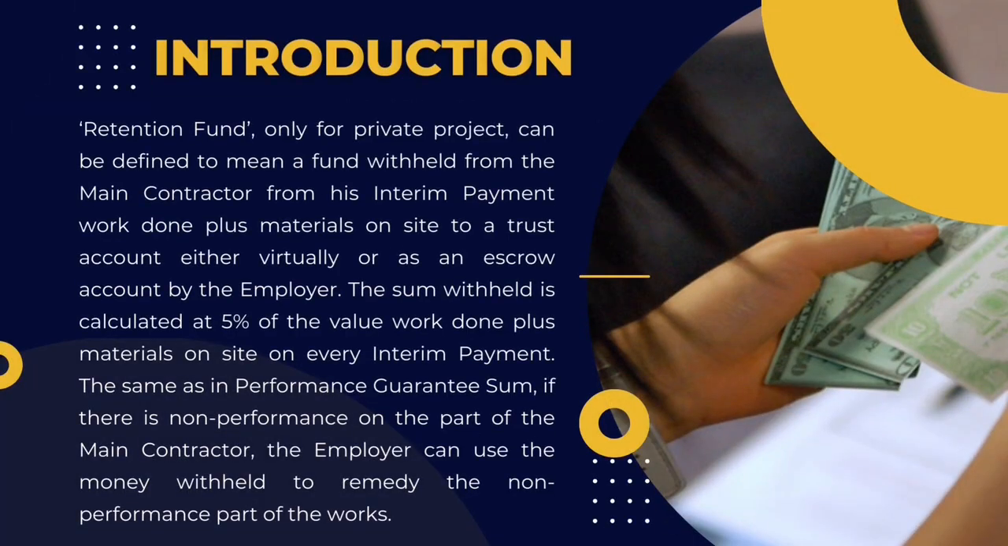Retention fund, only for private projects, can be defined to mean a fund withheld from the main contractor from his interim payment of work done plus materials on site to a trust account, either virtually or as an escrow account, by the employer. The sum withheld is calculated at 5% of the value of work done plus materials on site on every interim payment, the same as in the performance guarantee sum. If there is non-performance on the part of the main contractor, the employer can use the money withheld to remedy the non-performance part of the works.